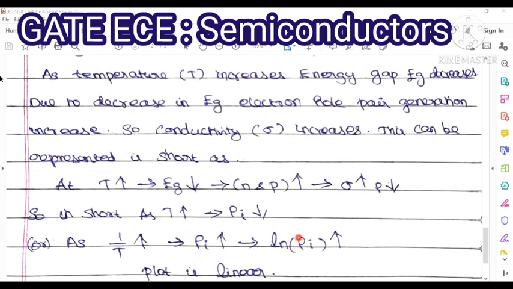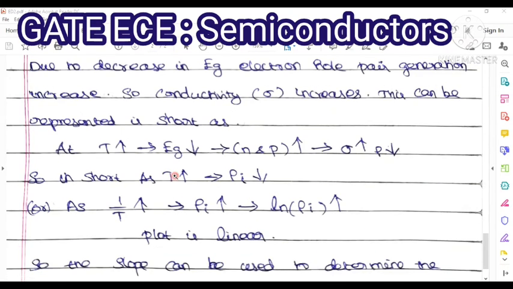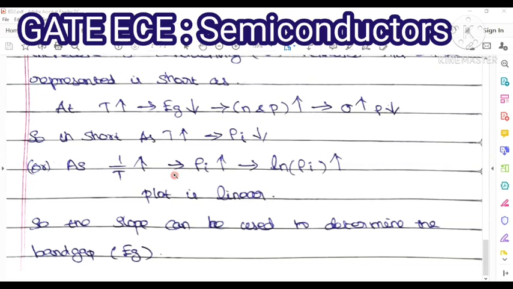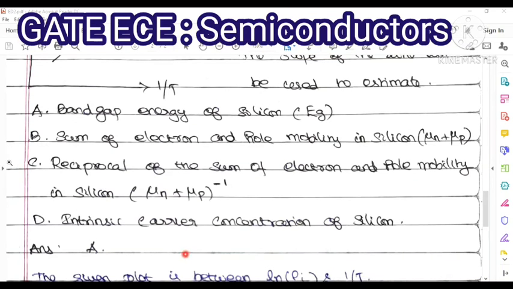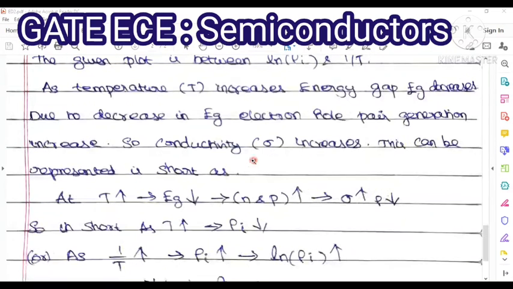So the slope of this plot is used to find the energy gap, that is the energy band gap, Eg. Am I clear? Among these answers, A is the correct one. It is the best way to estimate the band gap energy of silicon, Eg.